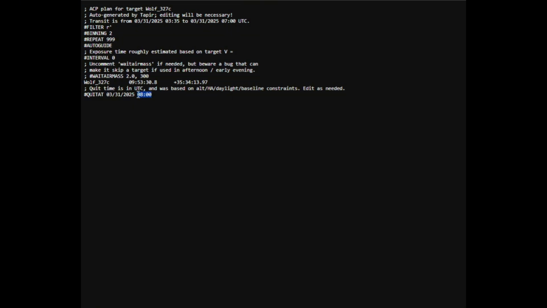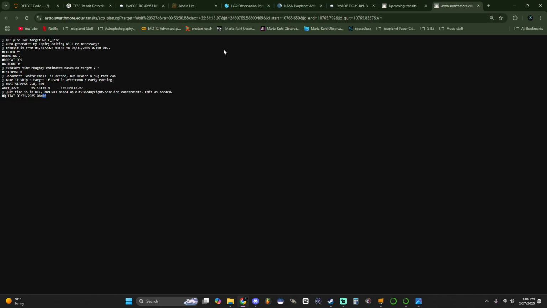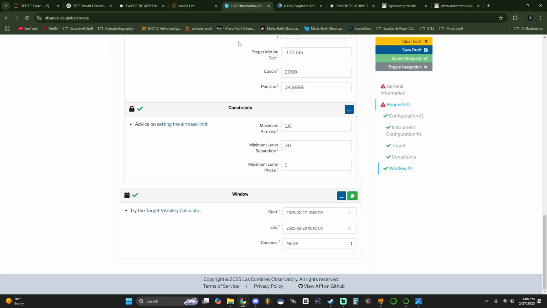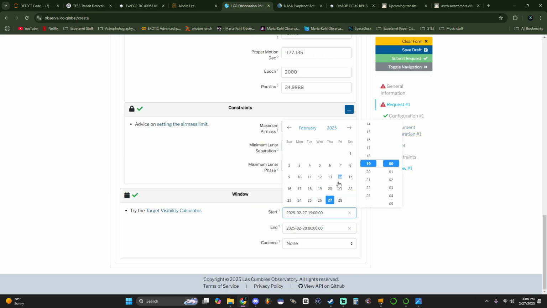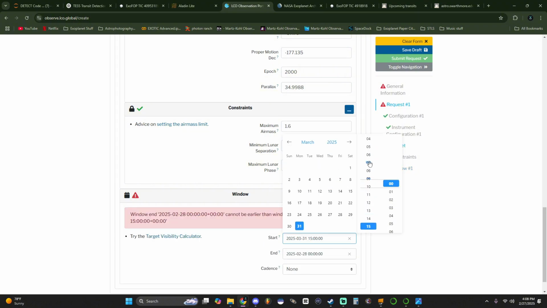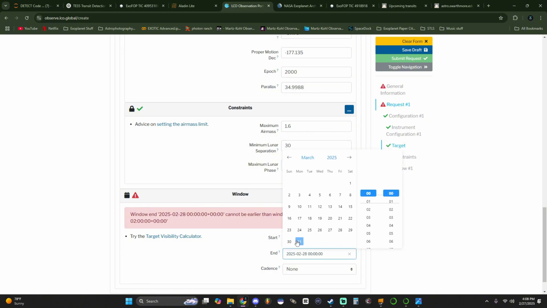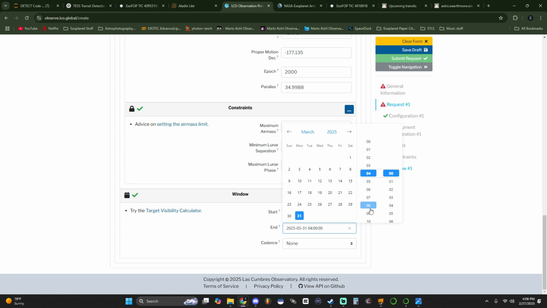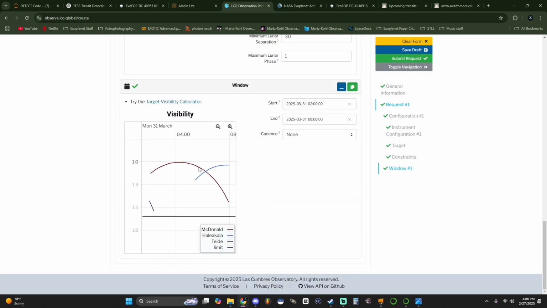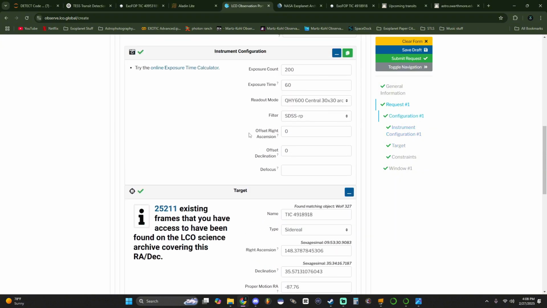And this will be after your baseline. So this is a good baseline observation to end your transit at. So we're going to go ahead and schedule from 0331 0200 from 0800. So we're going to go on the 30th. Actually, scratch that, the 31st. My bad. And we're going to do 0200. And then we're going to go 31st, 0800. And it looks like McDonald's going to view it. So, that's kind of cool.